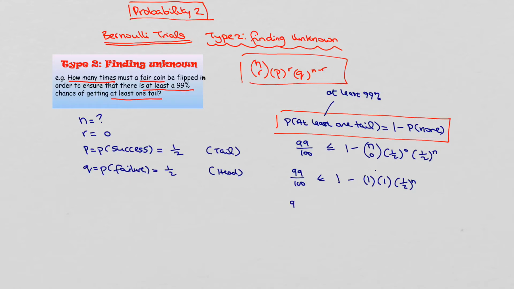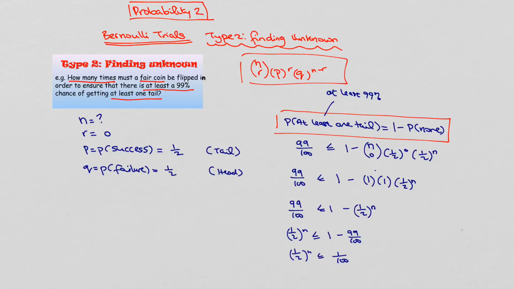So in other words, we have 99 over 100 is less than or equal to 1 minus a half to the power of n. So we're going to need to try and get this a half to the power of n on its own. So I'm going to bring that to the left-hand side. So that's a half to the power of n less than or equal to, and bring the 99 over 100 to the other side. And therefore this is a half to the power of n less than or equal to 1 over 100.